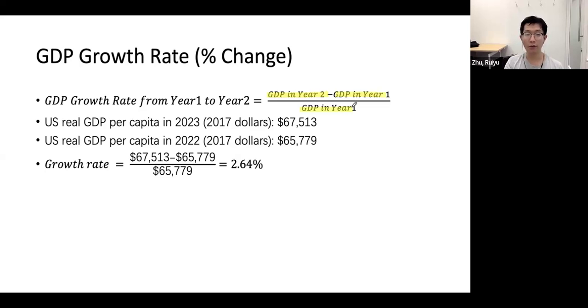For example, the US GDP per capita in 2023 is around $67,000, and that value in 2022 is around $65,000, right? So the growth rate from 2022 to 2023 is given by the value in 2023, around $67,000, minus the value in 2022, $65,000, divided by the value in 2022, and we got a number of around 2.6%.